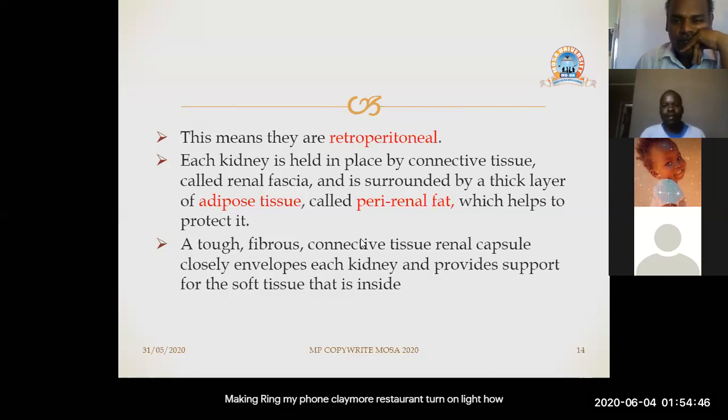If something comes in to injure the kidney, let's say trauma, the connective tissue may offer support before the kidney is damaged. Because if you look at the fibrous tissue, it is slippery in nature, which offers protection to the kidneys. Next.